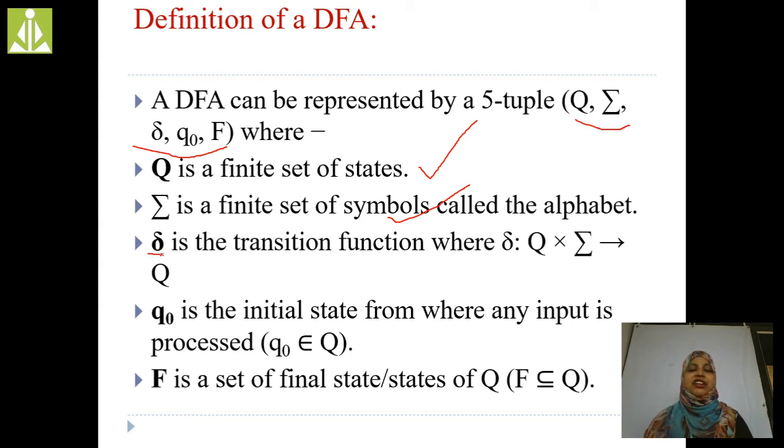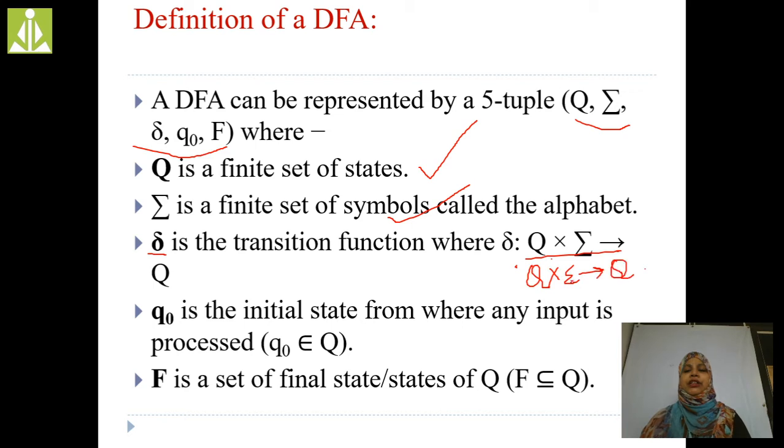Next, the transition function. Already in yesterday's class, I discussed the transition function. The transition function depends upon the particular finite automata. In this DFA, the transition function is Q cross sigma into Q. Q cross sigma into Q.